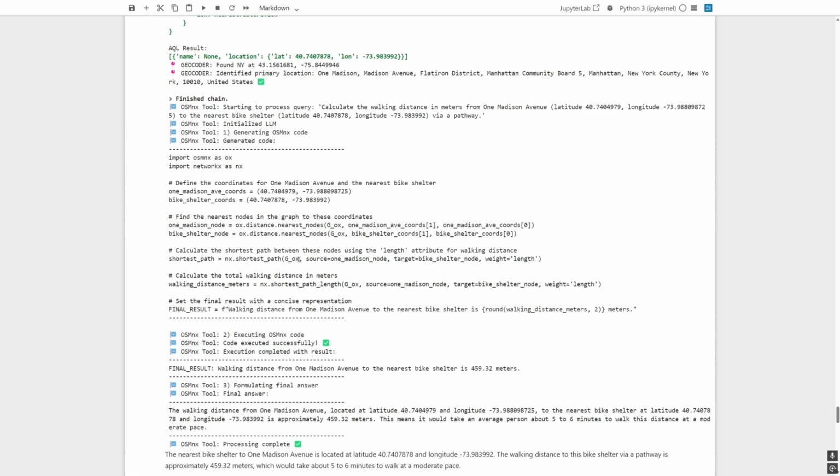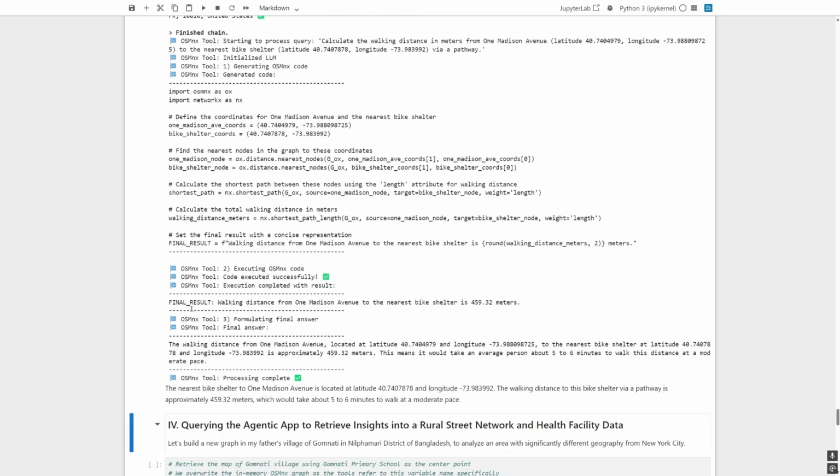And we have our answer. The nearest bike shelter is at these coordinates. The walking distance is approximately 450 meters, or about a 5 to 6 minute walk. We successfully ran queries against the street network of Madison Avenue.